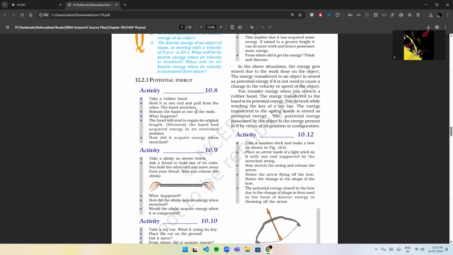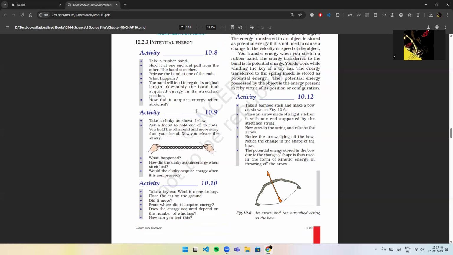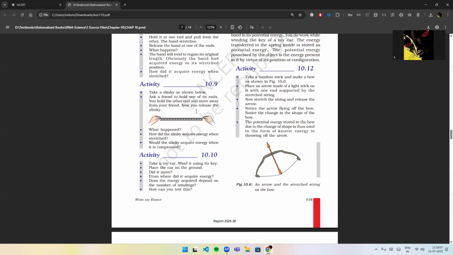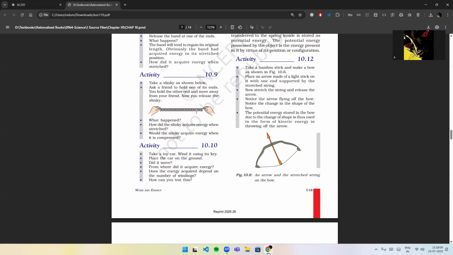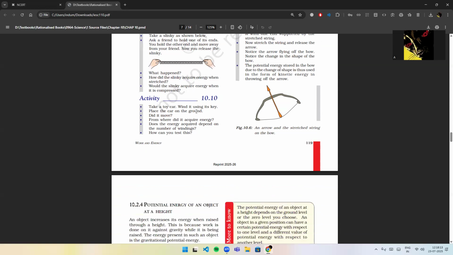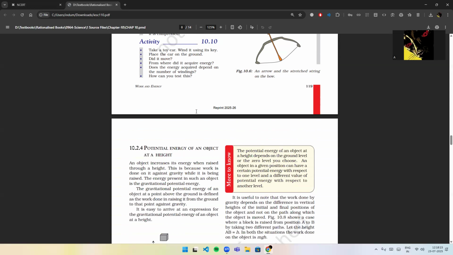Activity 10.12. Take a bamboo stick and place a bow as shown in figure 10.6. Place an arrow made of a light stick on it with one end supported by the stretched string. Now stretch the string and release the arrow. Notice the arrow flying off the bow. Notice the change in the shape of the bow. The potential energy stored in the bow due to the change in the shape is thus used in the form of kinetic energy in throwing off the arrow.